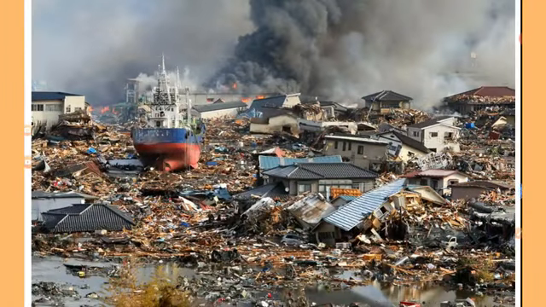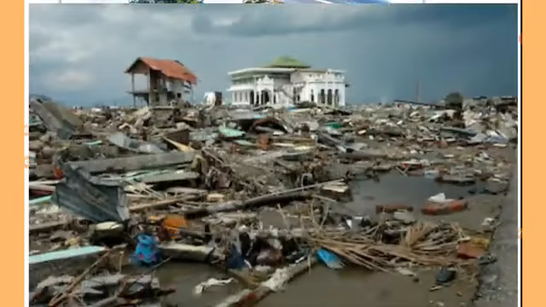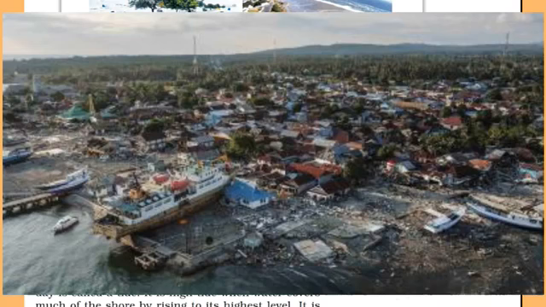The tsunami that ravaged the South and Southeast Asian coast in December 2004 is the most devastating tsunami in the last several hundred years. The large damage caused to life and property was primarily a result of lack of monitoring, early warning systems and knowledge among the coast dwellers of the Indian Ocean.